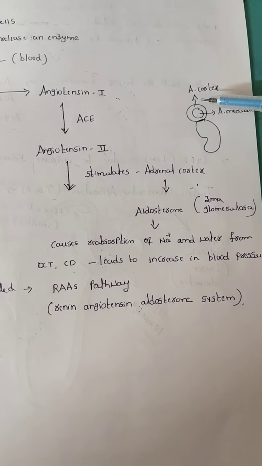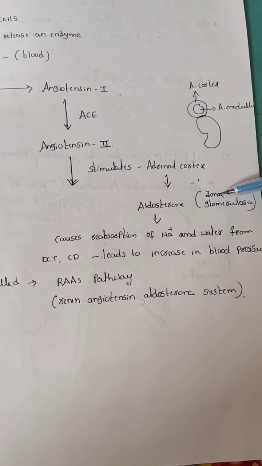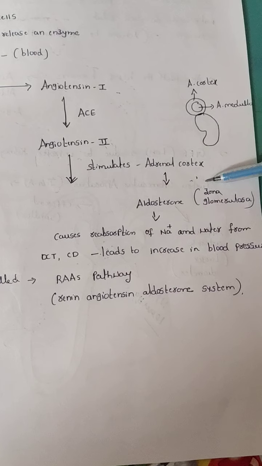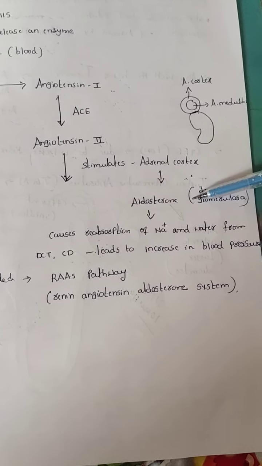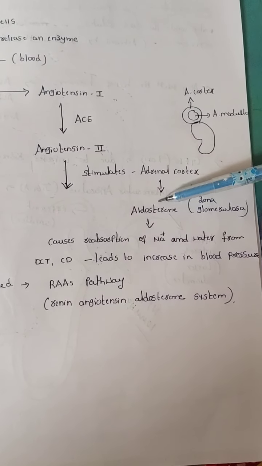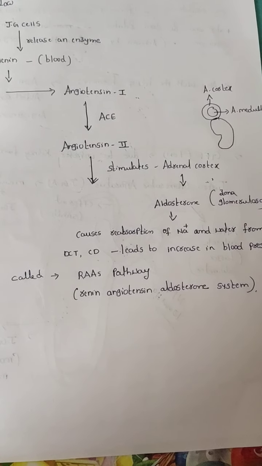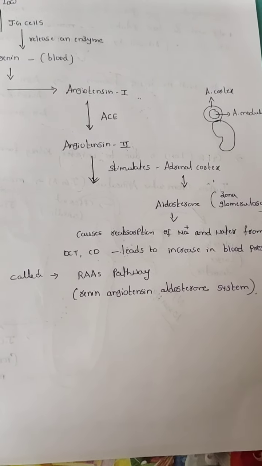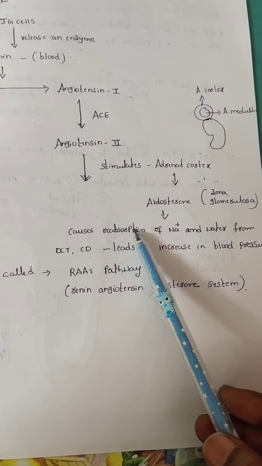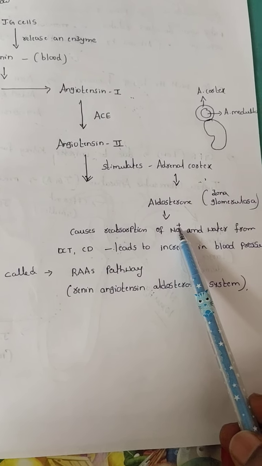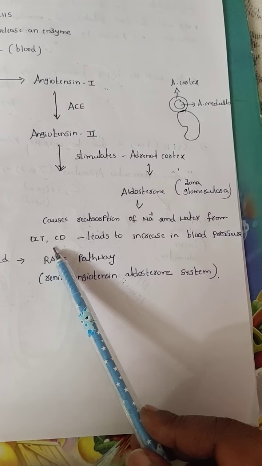The adrenal cortex has 3 zones. One zone is called the zona glomerulosa. From the zona glomerulosa of the adrenal cortex, they can release a hormone called aldosterone. What is the use of aldosterone? You already remember in the DCT region, it causes reabsorption of sodium and also water from the distal convoluted tubule and collecting duct.